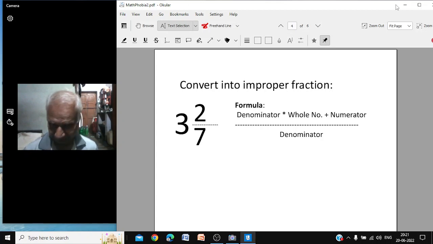For you it may be simple. Think in terms of class 2 and 3 children, 8-year and 9-year-old children. This formula doesn't enter their head. This into this plus this by this is something like x into y plus z. Now what will they understand? Because we are choosing methods which we think to be very simple, but at the child's level it is complicated. Not because the child is not intelligent. Don't think the child is not intelligent. The child is even more intelligent than us.